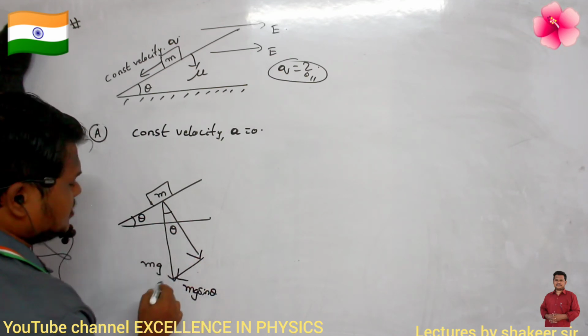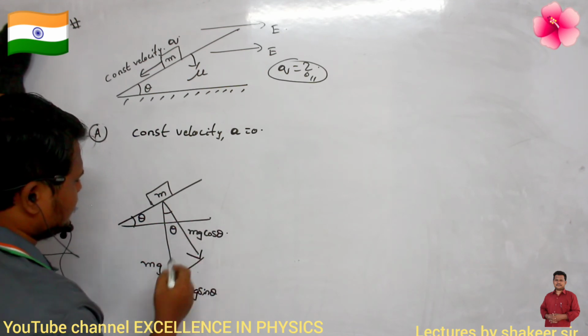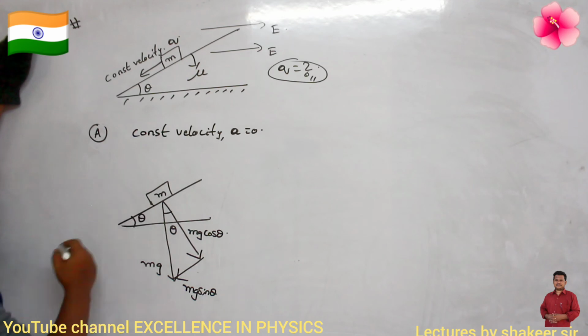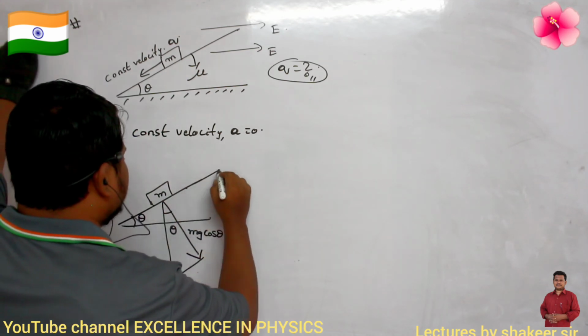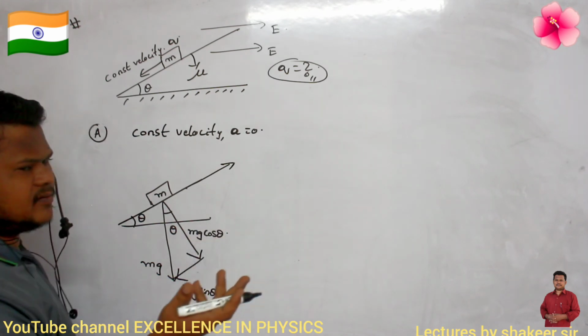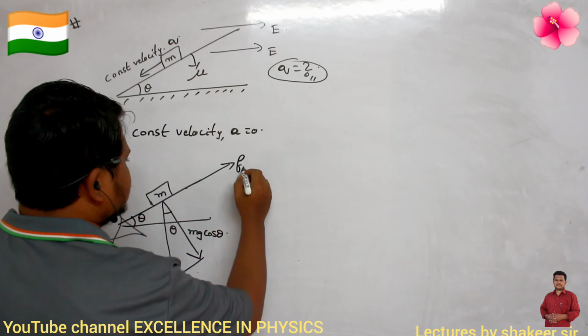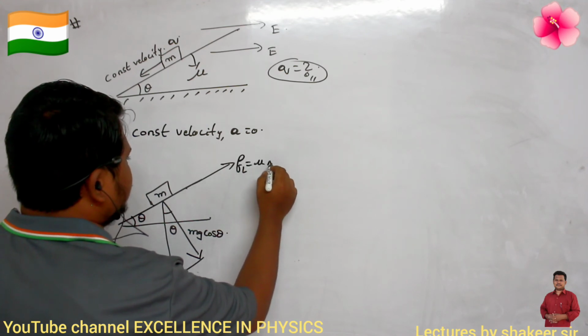To this theta, this is the adjacent side, so this becomes mg cos theta. And if the body is coming downwards, then friction will be acting in the upward direction. The body is already in motion, so the friction should have already reached its maximum value. The maximum friction is called limiting friction, which is mu into N.